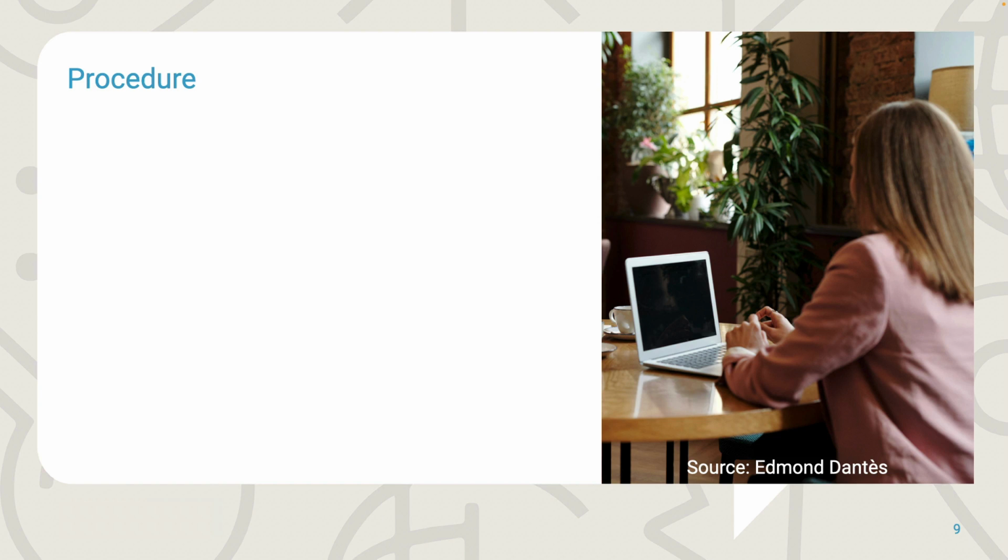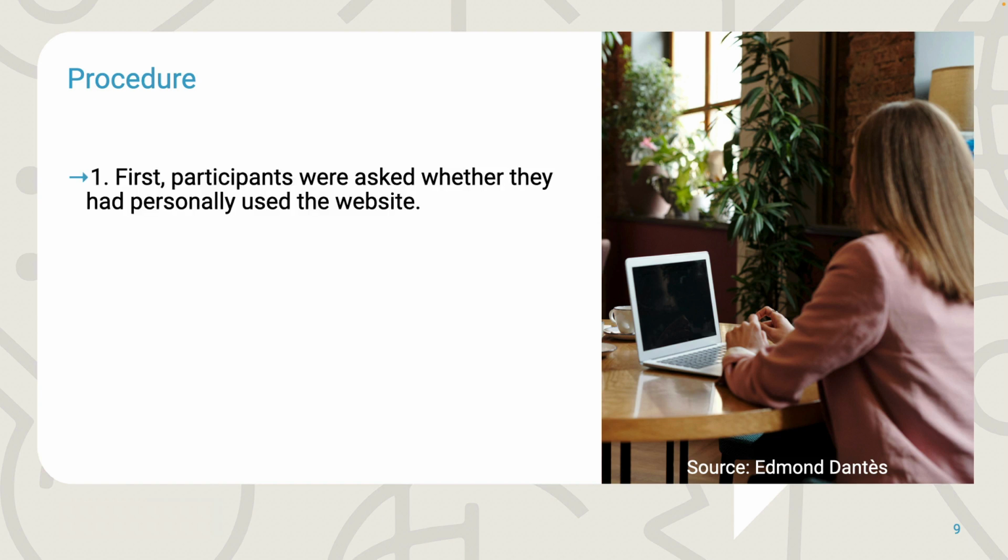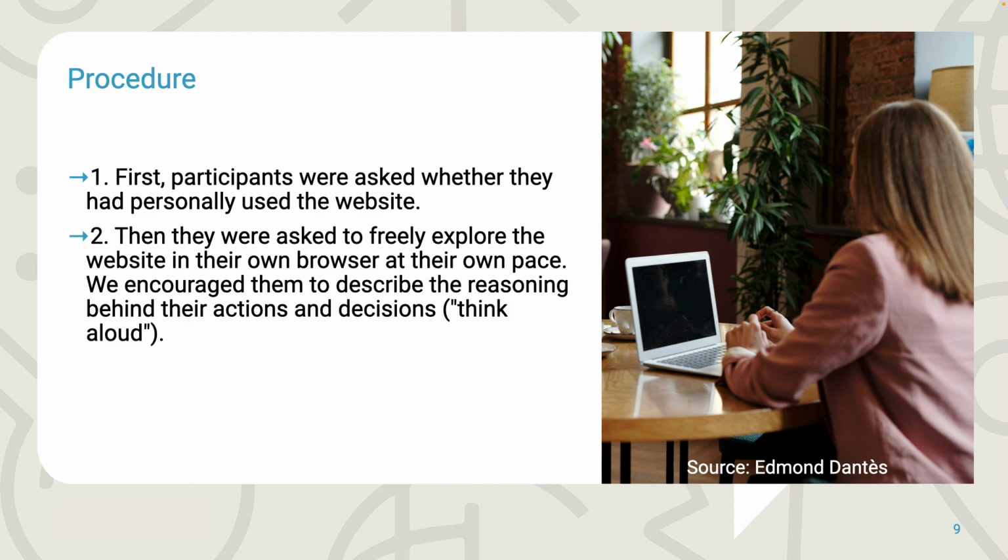The procedure of each session was the following. First, participants were asked whether they had personally used the website. Then they were asked to freely explore the website in their own browser at their own pace. We encouraged them to describe the reasoning behind their actions and decisions. Think aloud.